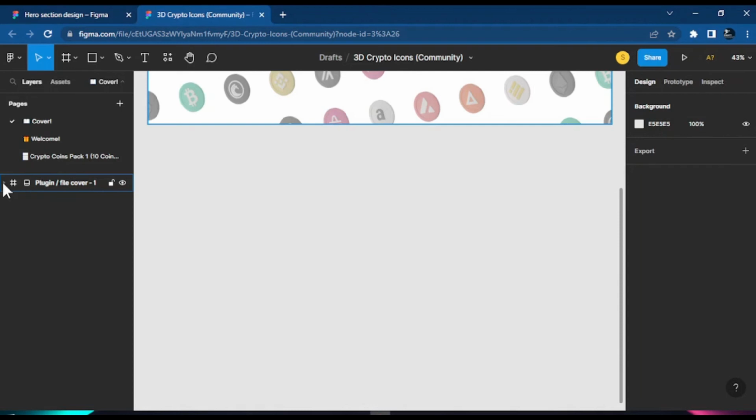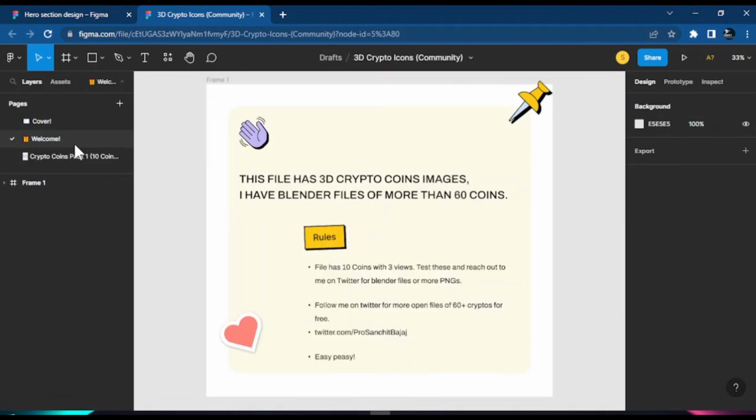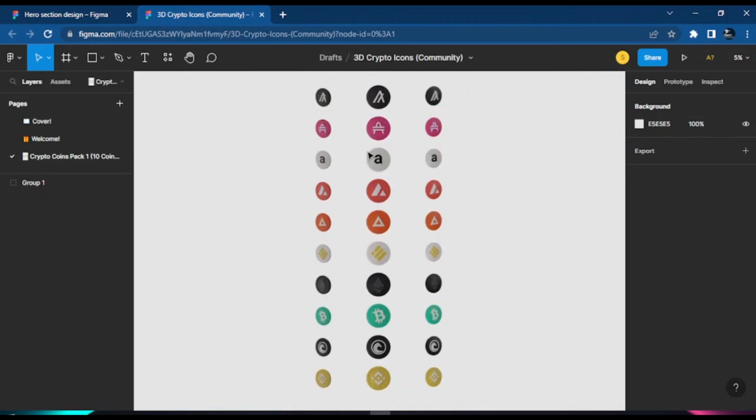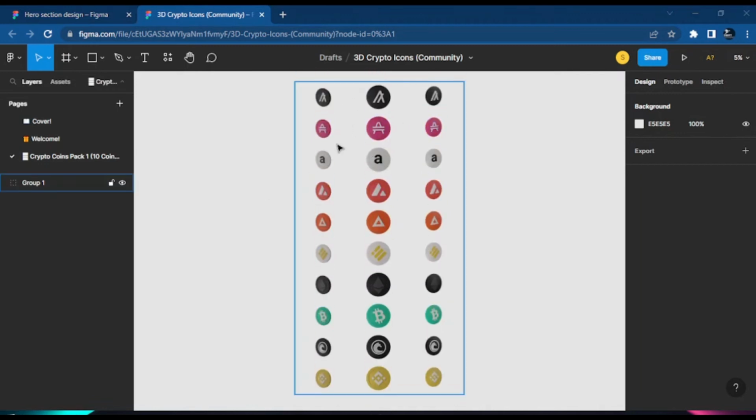Pages are where you can organize your designs. Maybe you have a page for logged-in users, or pages for different designs when users are logged in, or you put your resources in different places. The pages help us do that. So let's come here, and instead of the welcome page, we click here on the icons, okay? And here you can see all the icons our good friend made for us.